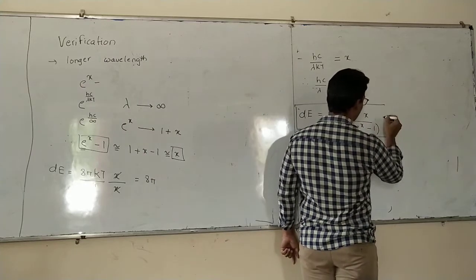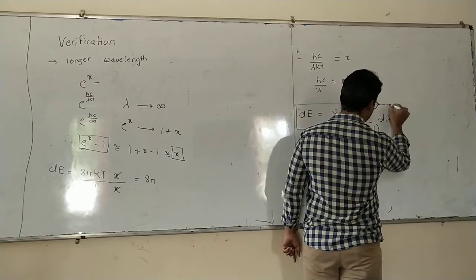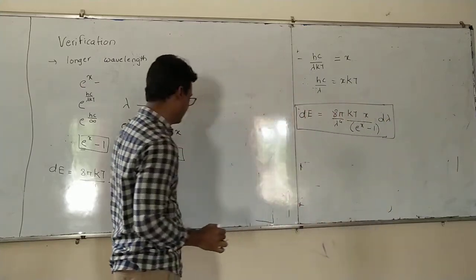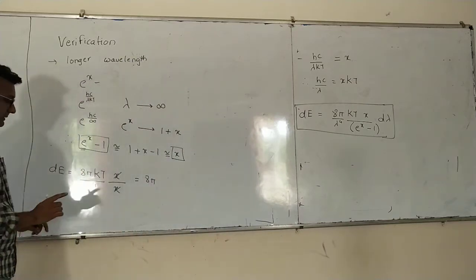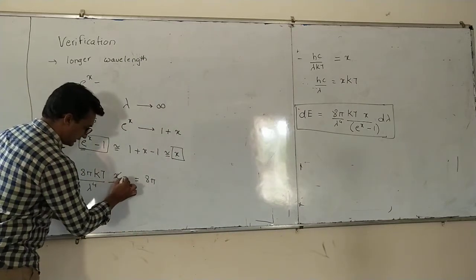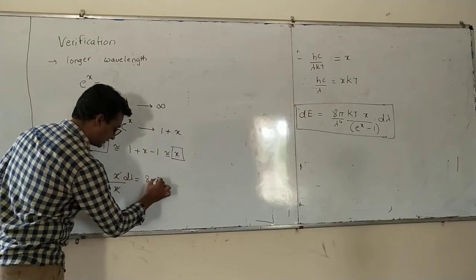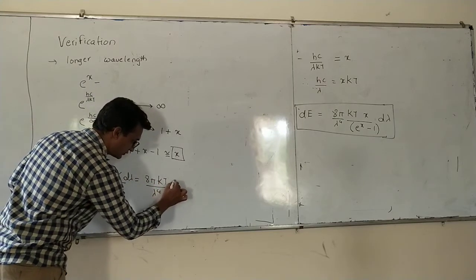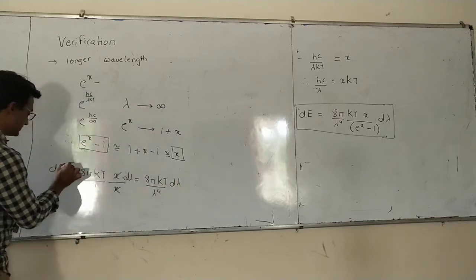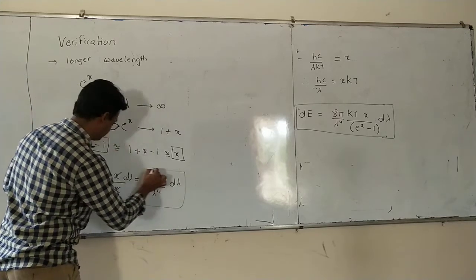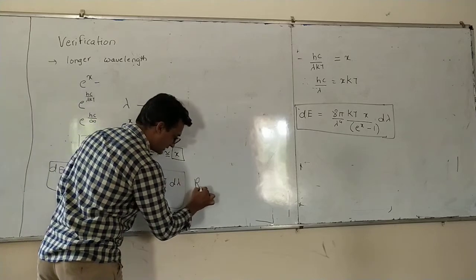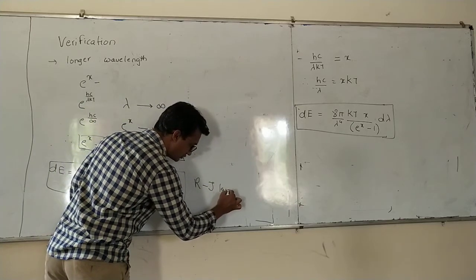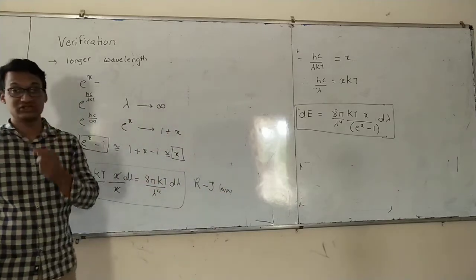Here also I forgot to write d lambda. d lambda should be there. 8 pi kt into d lambda, this will be kt divided by lambda raised to 4 into d lambda. This is the exact equation for Rayleigh's and Jeans law.